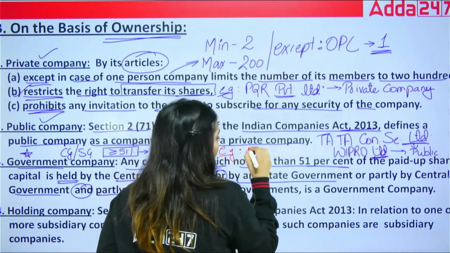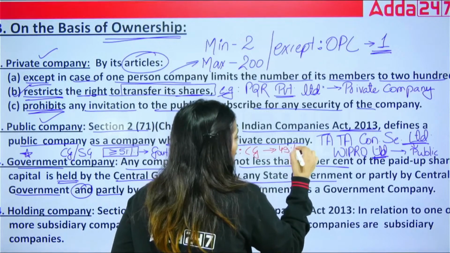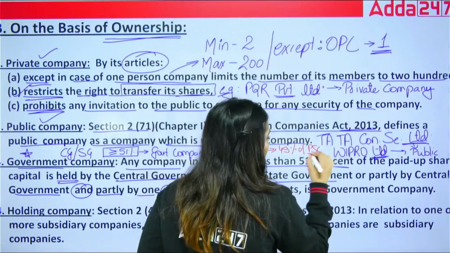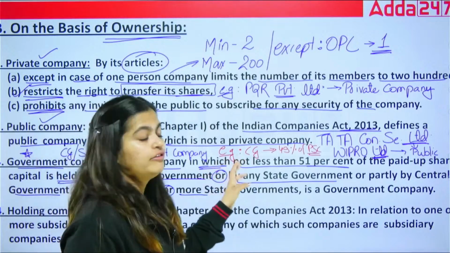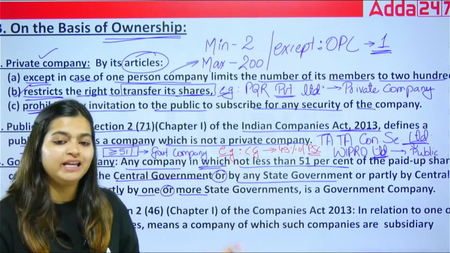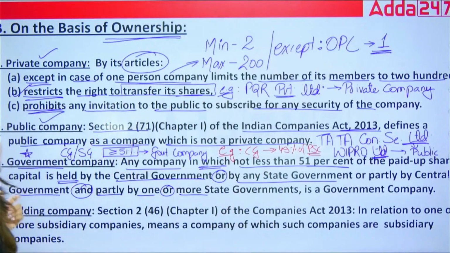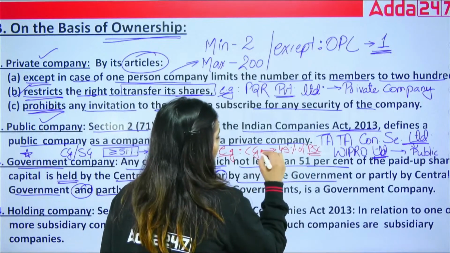If your central government holds just 49% of paid up share capital, can you tell me what this company is? If the central government holds just 49% of any company's paid up share capital, is this company a government company? Yes or no? The answer is no. This is not a government company at all.